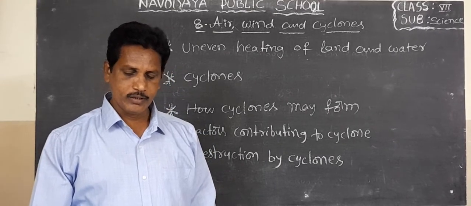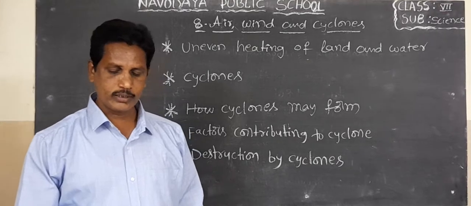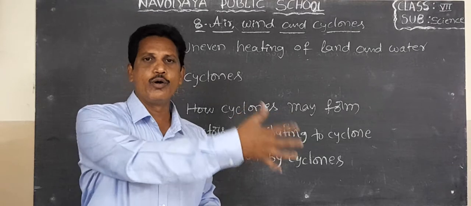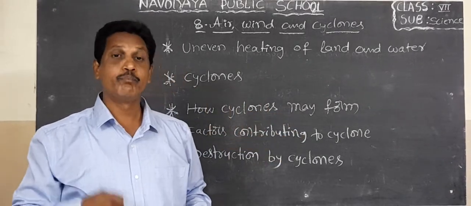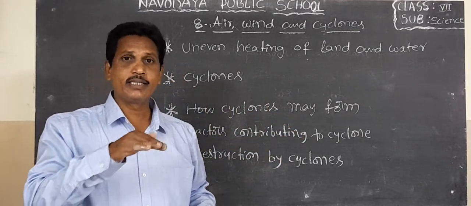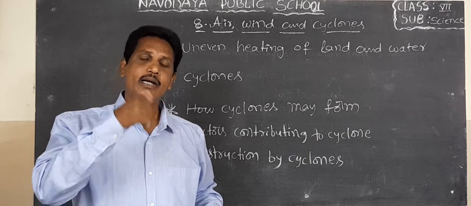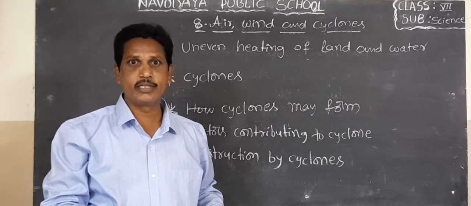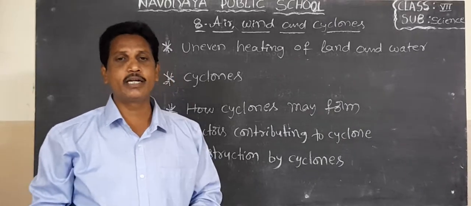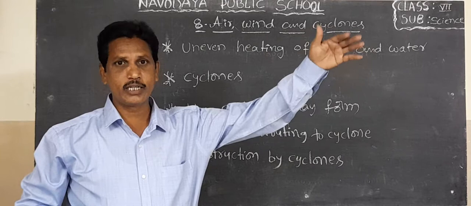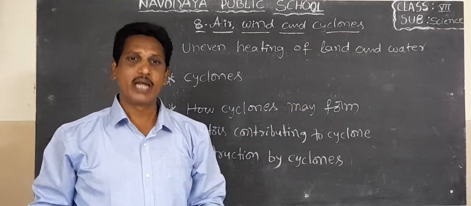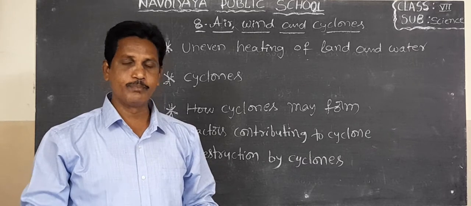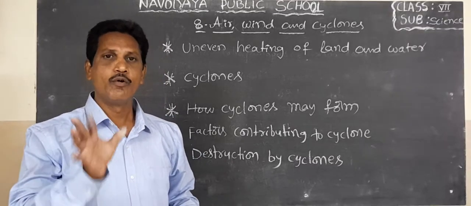It causes the wind to flow from oceans towards the land. The wind moves from oceans to land because the air on the surface of land heated up and rose, creating a lower pressure area. The high pressure air at the oceans and seas moves towards the land. These winds are called monsoon winds.